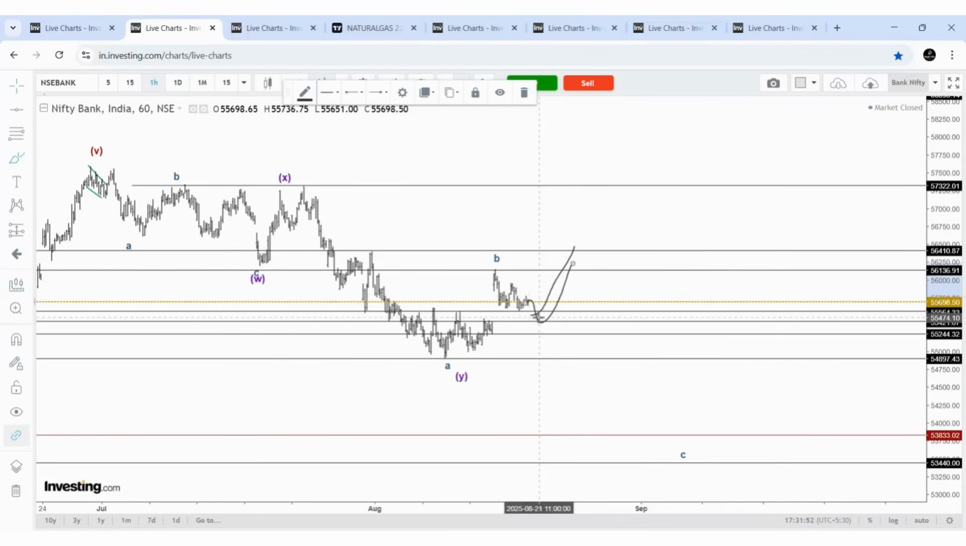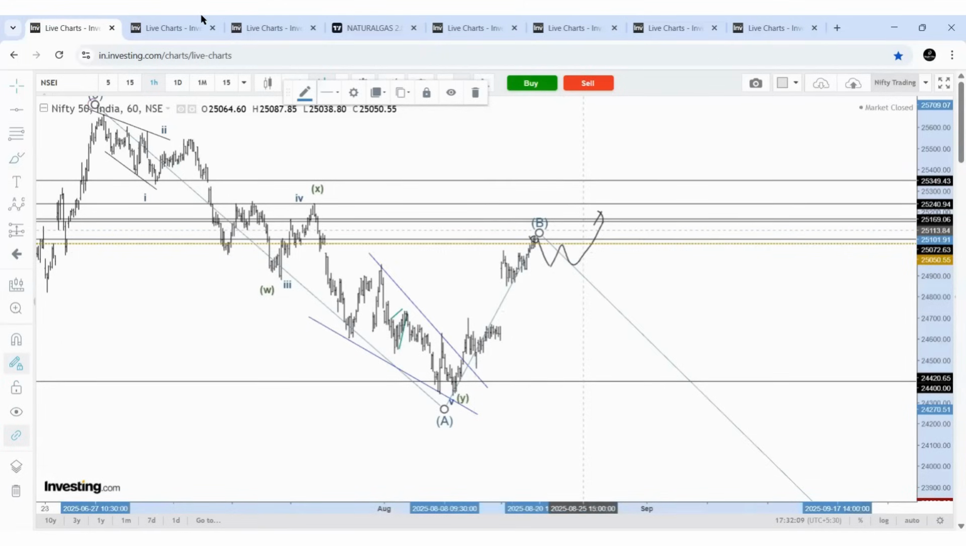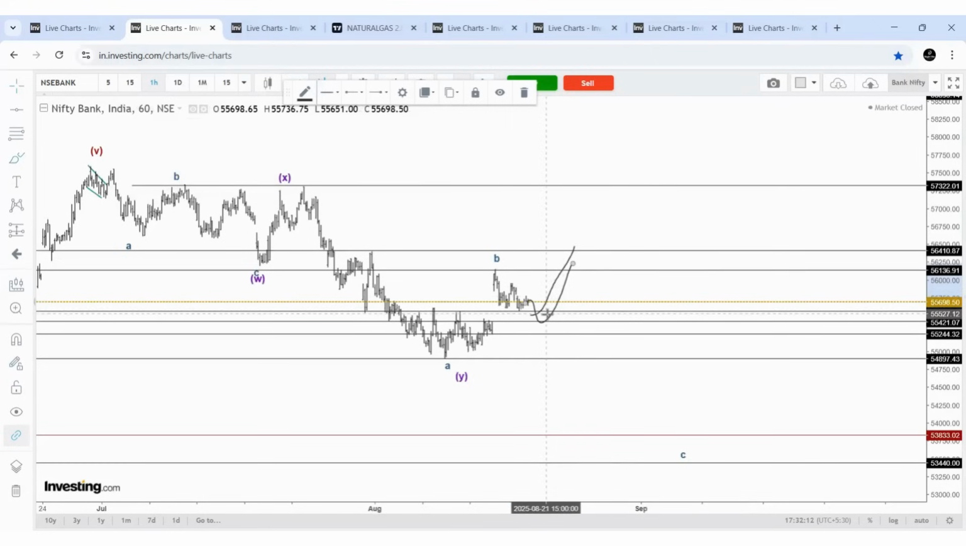A similar approach applies to Bank Nifty. If the price declines further from here, you can expect support between 55,400 and 55,250, and if the price takes support, it can approach one more high like this. But if the decline is fast and comes below 55,000, then B has already ended and the price is at the start of wave C.